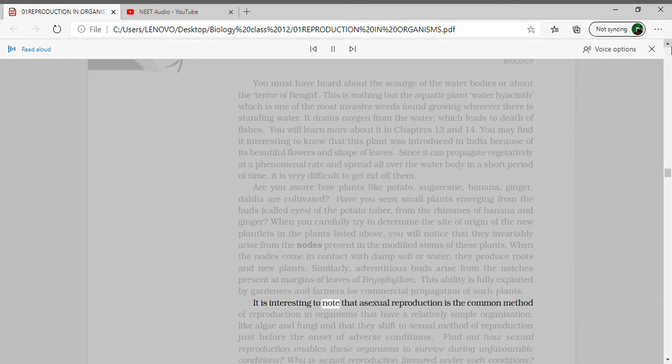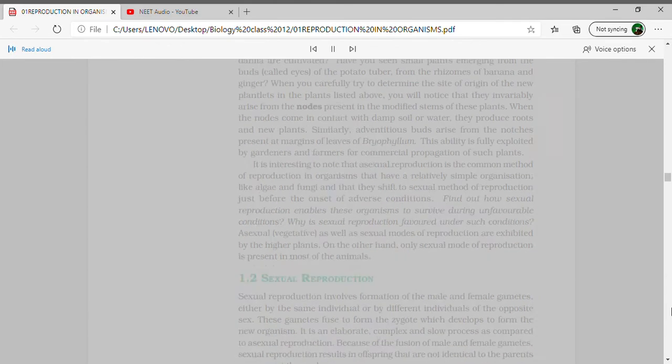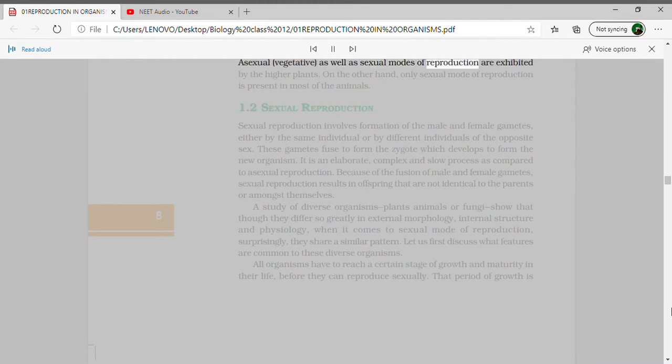It is interesting to note that asexual reproduction is the common method of reproduction in organisms that have a relatively simple organization, like algae and fungi, and that they shift to sexual method of reproduction just before the onset of adverse conditions. Find out how sexual reproduction enables these organisms to survive during unfavorable conditions. Why is sexual reproduction favored under such conditions? Asexual, vegetative, as well as sexual modes of reproduction are exhibited by the higher plants. On the other hand, only sexual mode of reproduction is present in most of the animals.